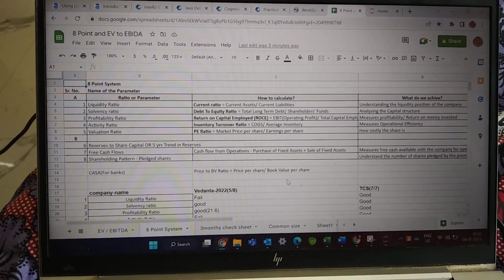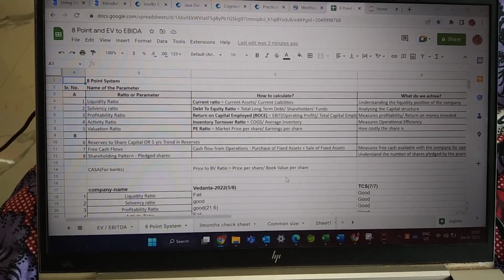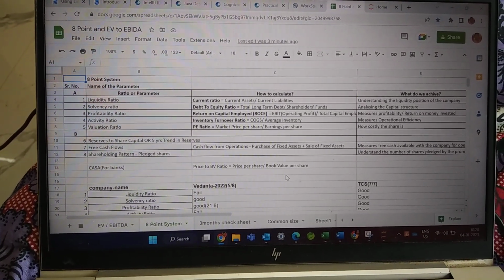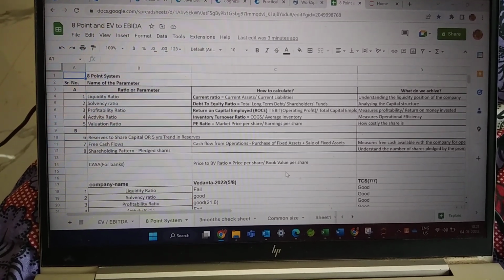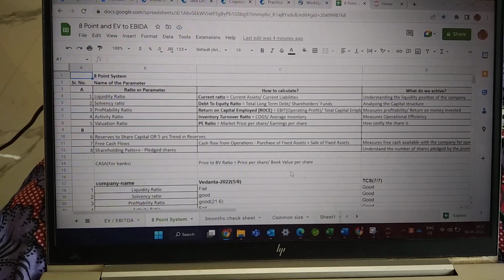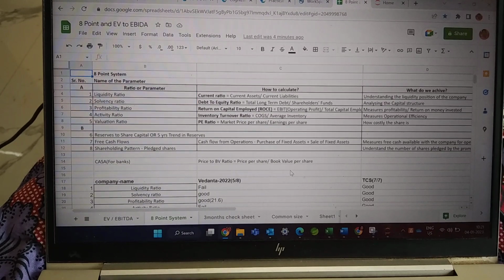My name is Rishith Kumar and the project I am handling is stock market stock price prediction using the EV by EBITDA model and a few machine learning techniques.